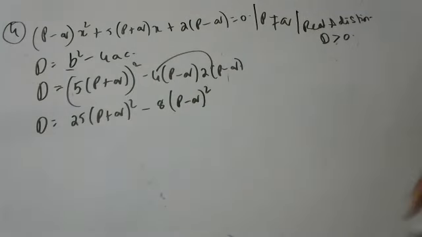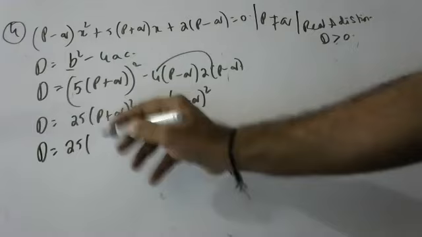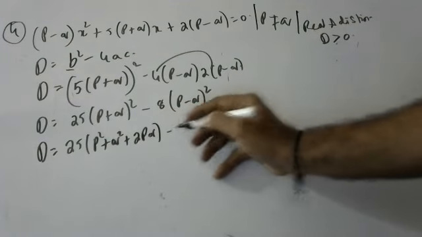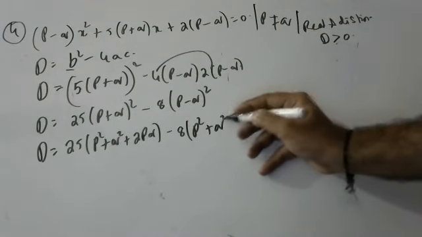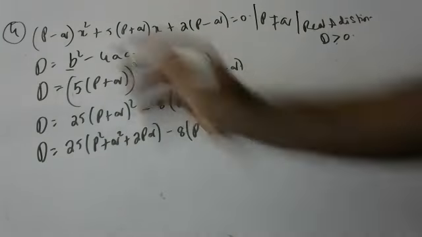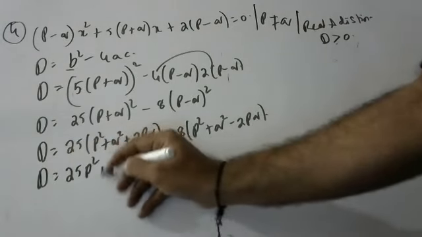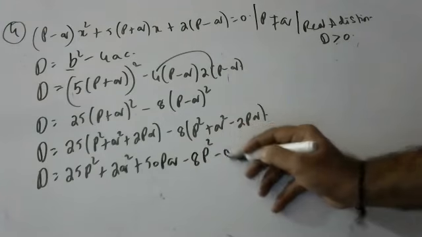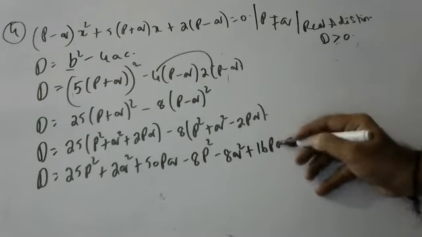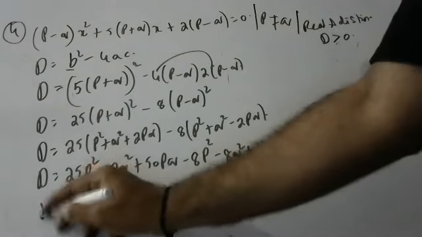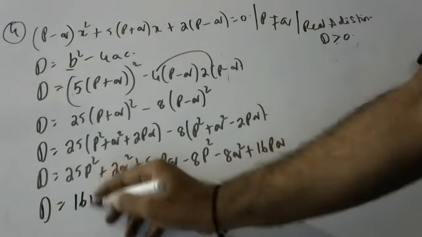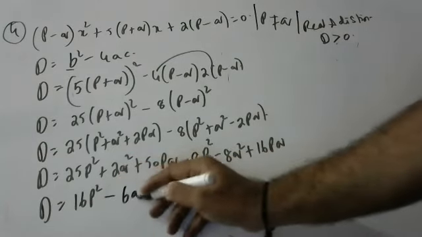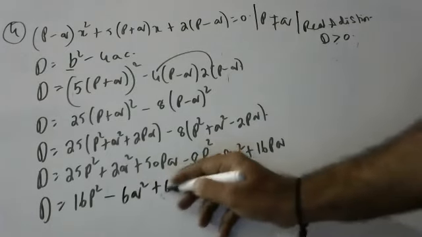You can understand now. D is equal to 25 into (p plus q) whole square, which is p square plus q square plus 2pq, minus 8 into (p minus q) whole square, which is p square plus q square minus 2pq. So D is equal to 25p square plus 25q square plus 50pq minus 8p square minus 8q square plus 16pq, because minus into minus is plus. Now 25 minus 8 is how much? 16p square. And 25q square minus 8q square is how much? 50 plus 16 is 66.